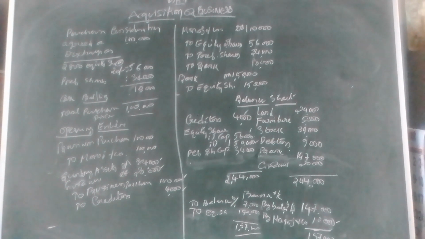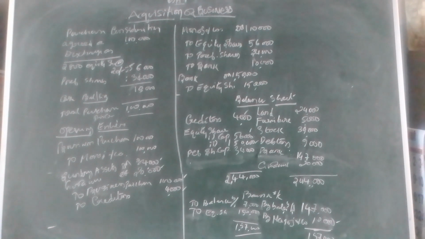Please have a look at the question. We are given the point that the balance of 1,50,000 is issued as shares. That also we have to enter in this question. So what is the amount of equity shares issued? Because the authorized capital is given, for the purchase consideration we have the point of how many equity shares and how many preference shares are issued. The balance is what? Those shares are issued.